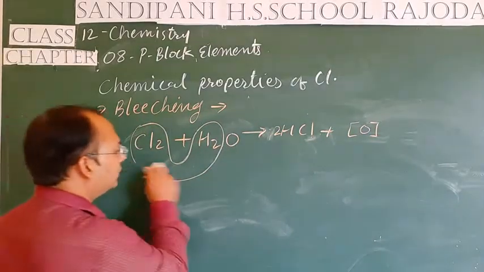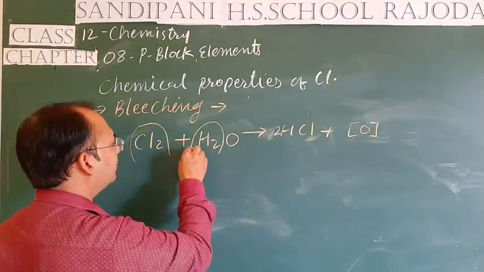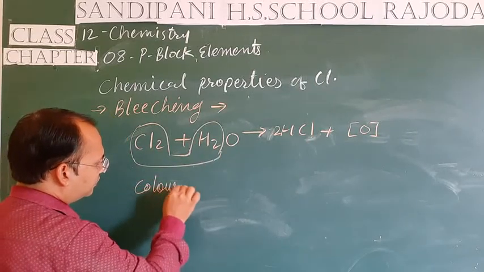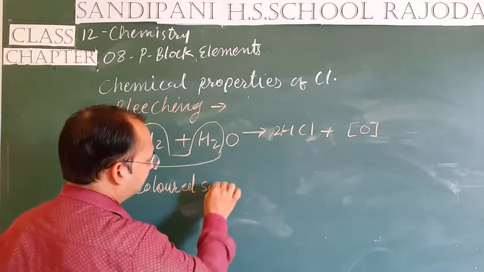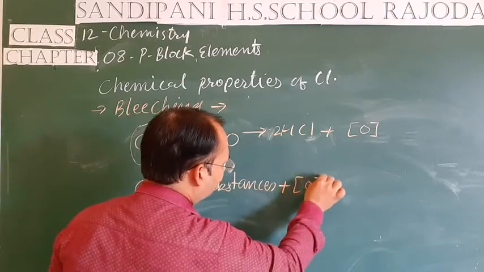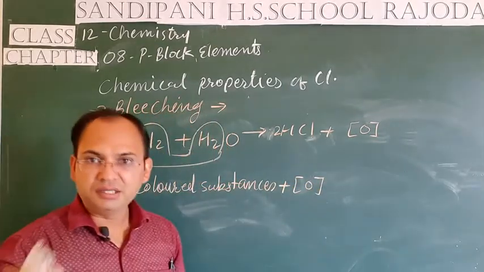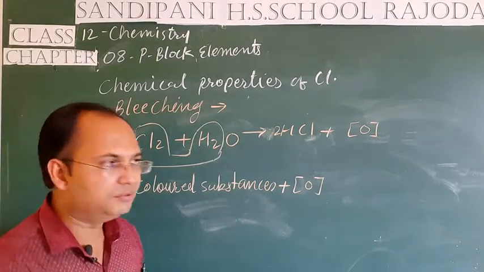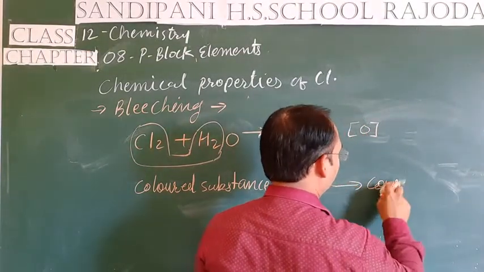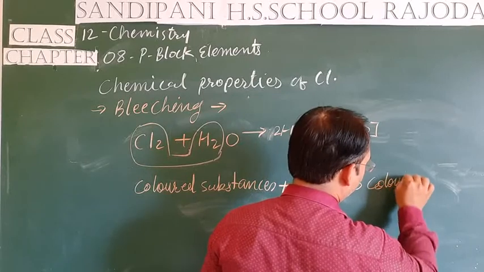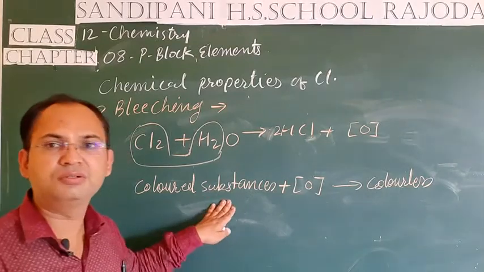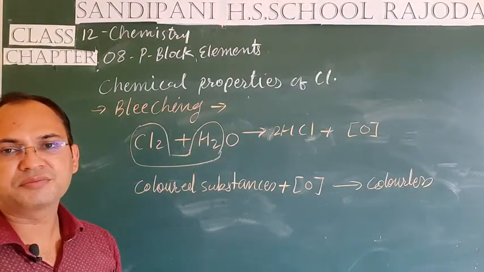And students, this nascent oxygen is highly unstable, and with the colored substance, this nascent oxygen combines and decolorizes them. It reduces their color and converts them into colorless substances. So, this is the bleaching action of chlorine.